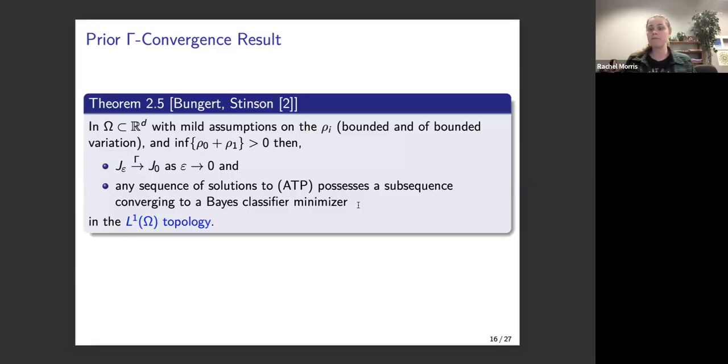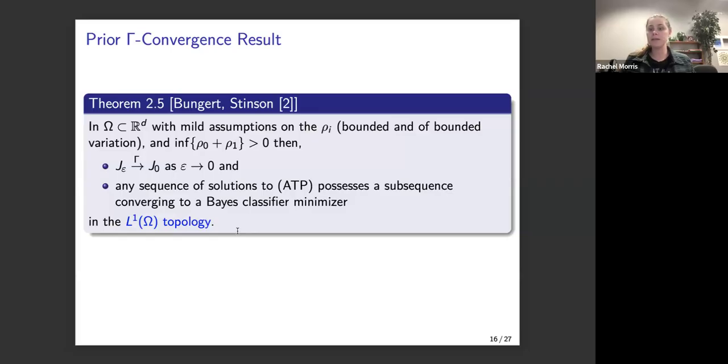Gamma convergence, if you're not super familiar with it, is just the minimum requirements for the minimizers of these two functionals to converge to each other, given that the functionals themselves converge to each other. The other comment I want to make is about the L1 topology.